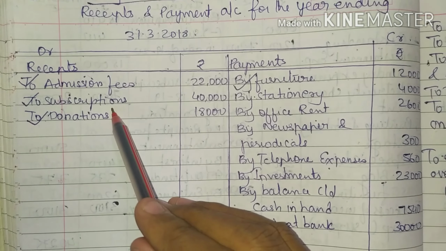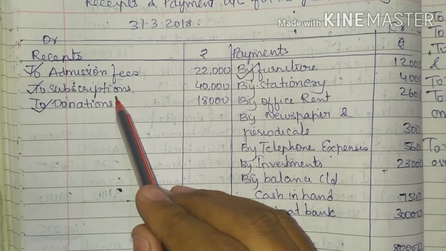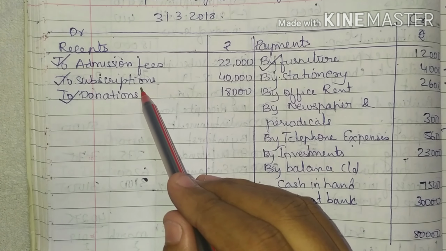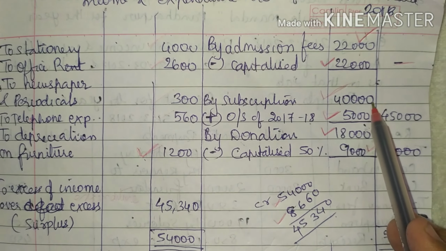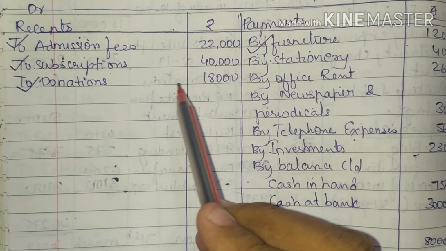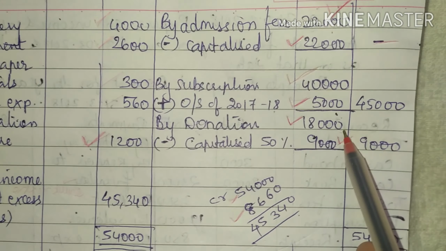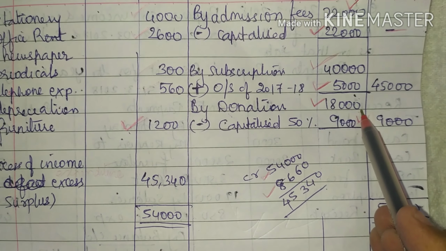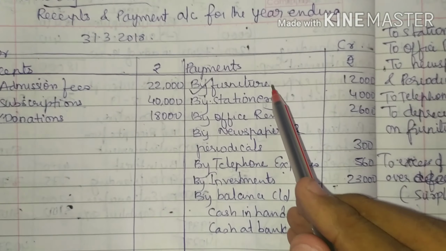Then you have subscription, which is 40,000. Subscription is an income, which you will write in income side, subscription 40,000 in the inner column. Then you have donations, which is 18,000, which is an income. You will write in the inner column of income side as it is having an adjustment. Now we go for the payment side.